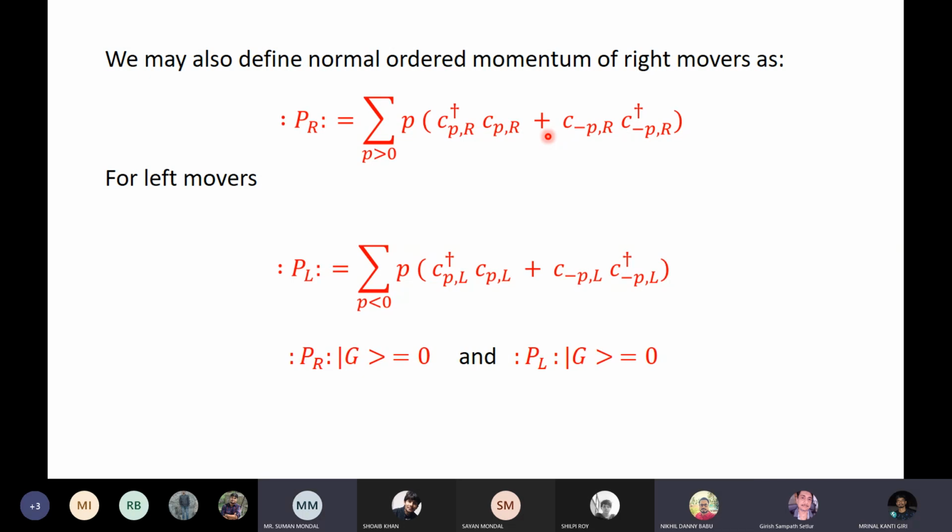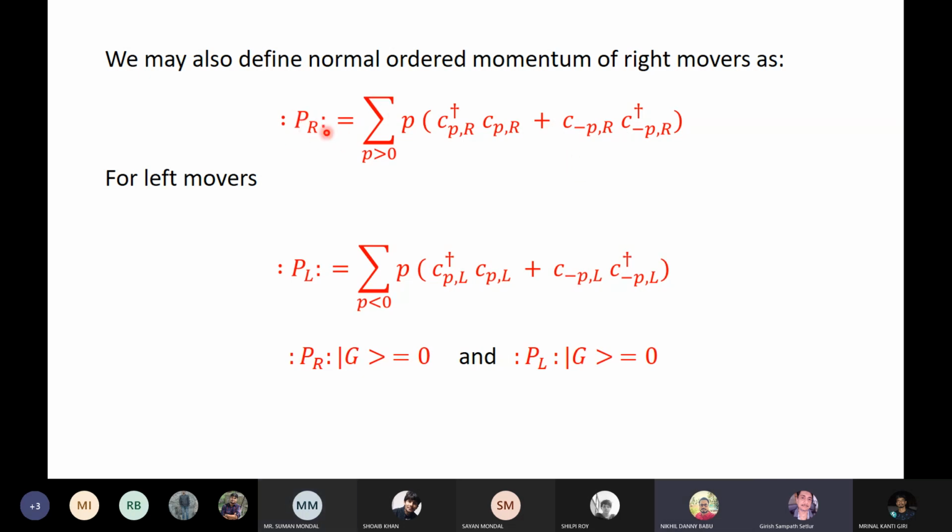So, Sir, I have a question. So this we have the C dagger P CP plus C minus P C dagger minus P, right? So this plus, it can be minus also, right? Yeah, no, it isn't. So that's exactly the point.